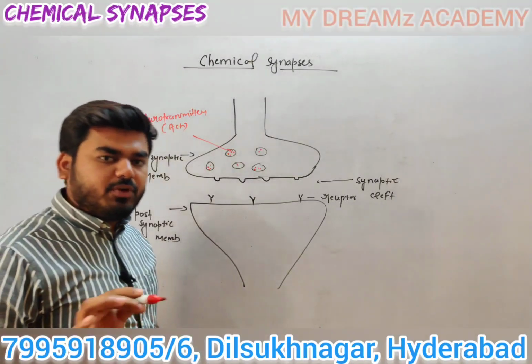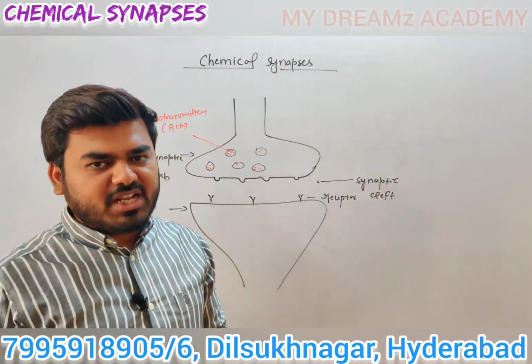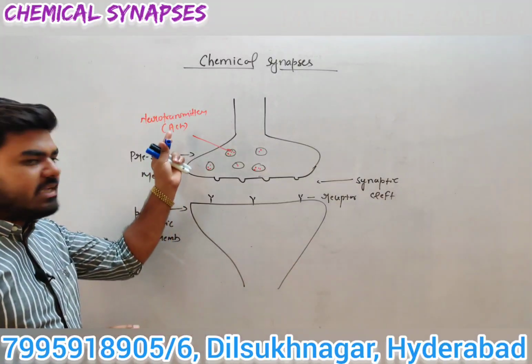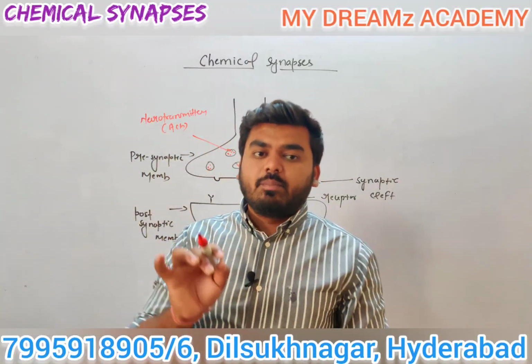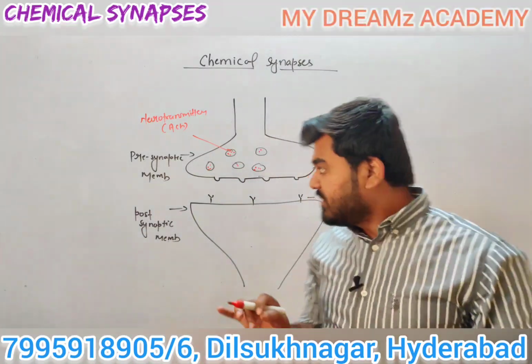There are two types of neurotransmitter: regulatory (excitatory) neurotransmitter and inhibitory neurotransmitter. The best example of a regulatory neurotransmitter is acetylcholine, and the best example of an inhibitory neurotransmitter is GABA.